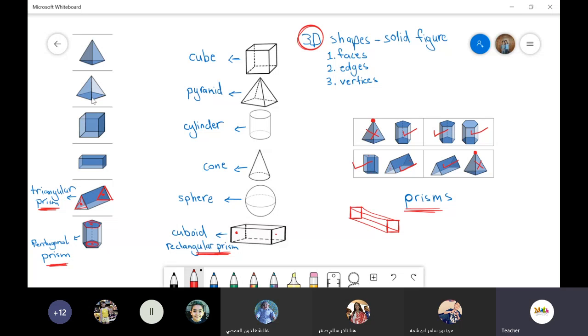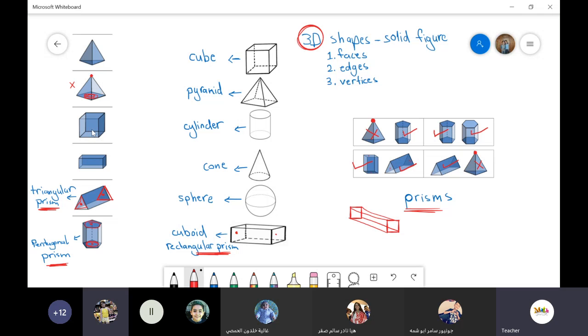No, I can't. Why? Because here, this end and this end, they are not the same. This is only a point. This is only a vertex. And here I have a face. So because they are not similar, this is not a prism.